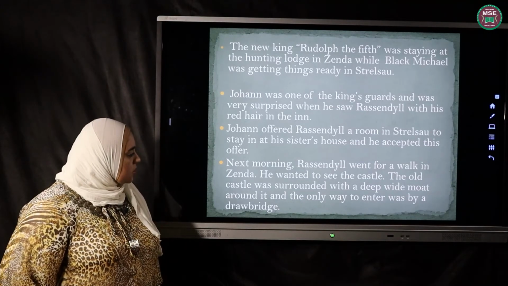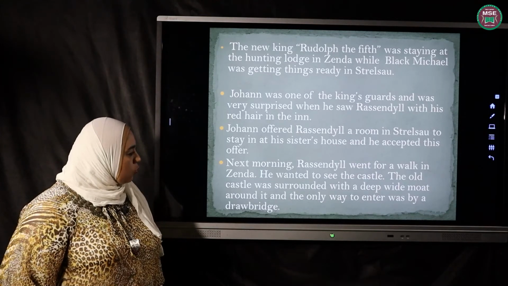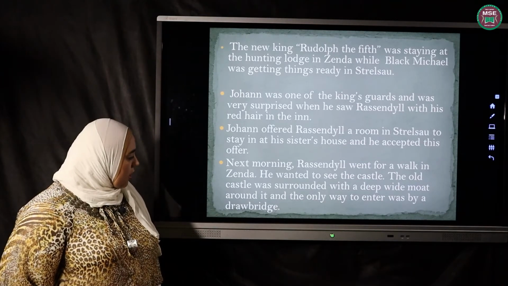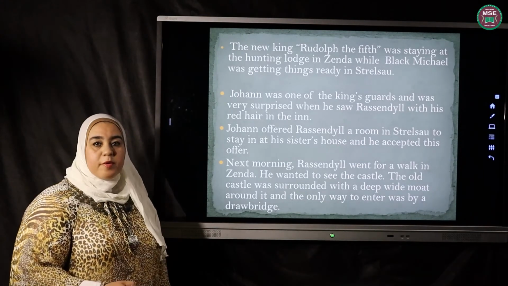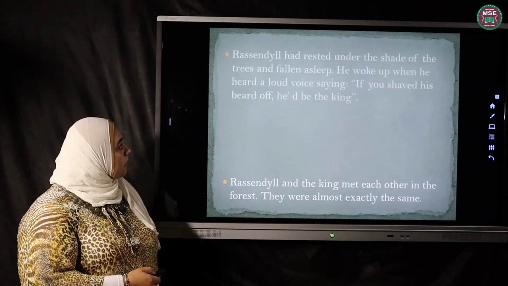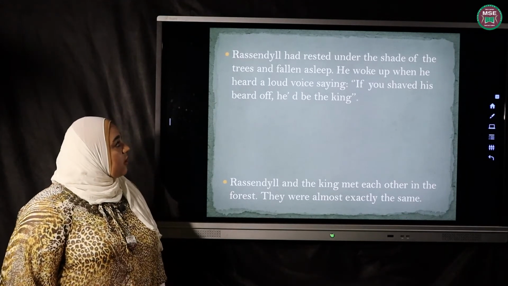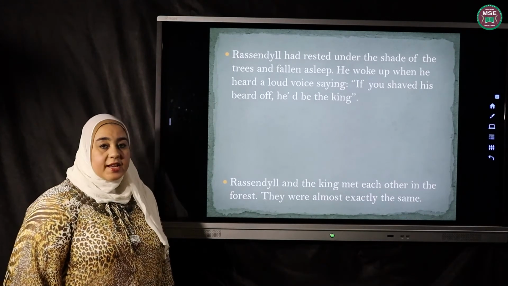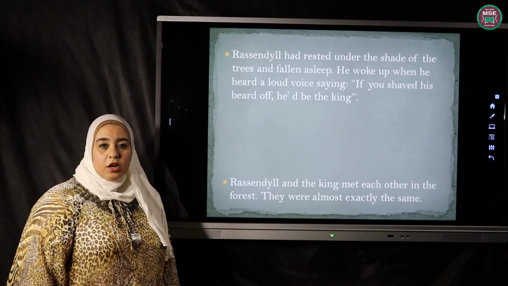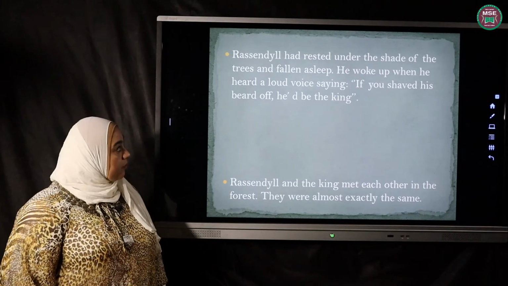The old castle was surrounded with a deep, wide moat around it, and the only way to enter was by a drawbridge, a movable bridge. Rassendyll had rested under the shade of the trees and fallen asleep. He walked a lot and he felt tired, so he decided to have a rest under a tree.